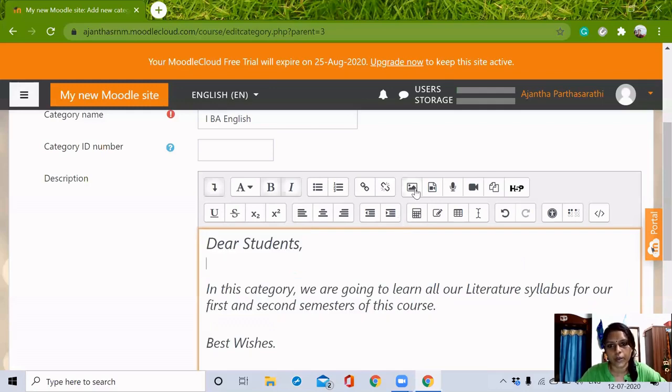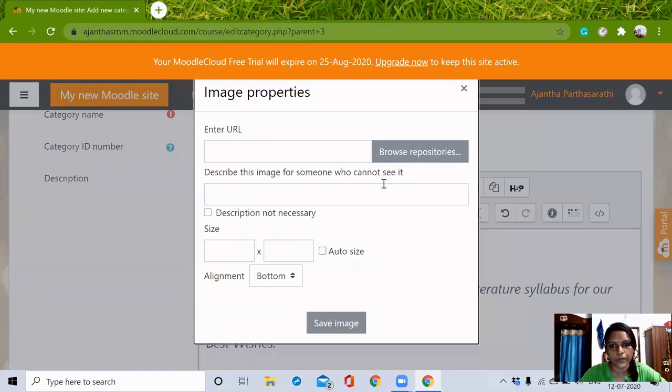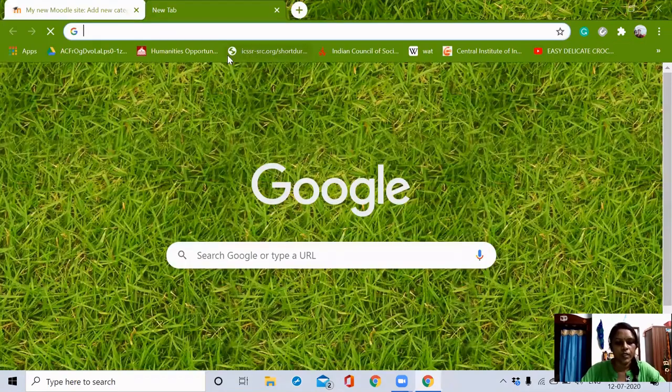If I want to include a picture, just by clicking Insert or Edit, I can do. If I have already something in my repository, that means something in this module course, I can get it from here. But at present, I do not have anything. So what I can do, just go to Google and get a welcome image.